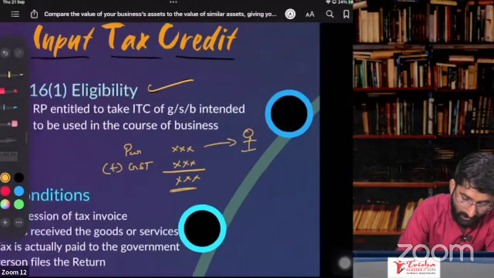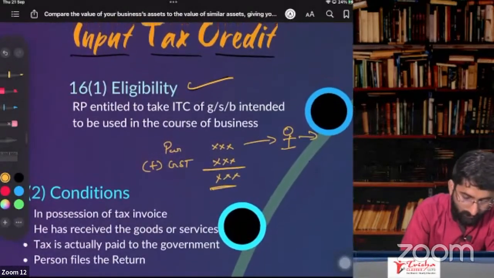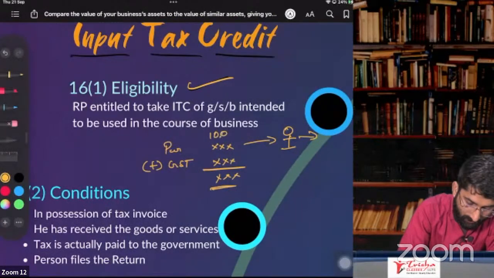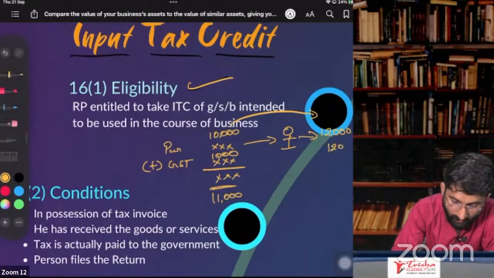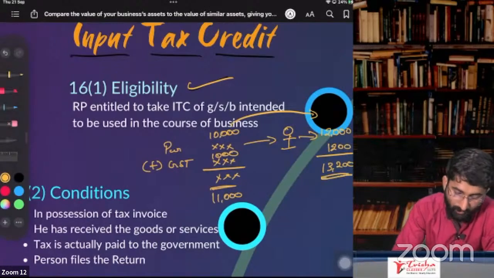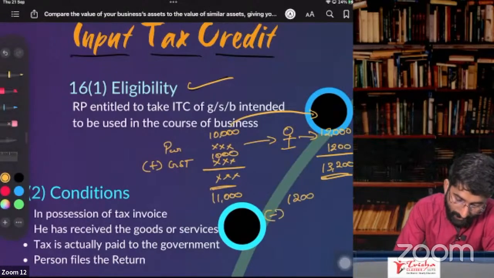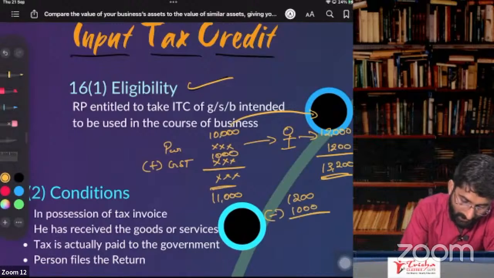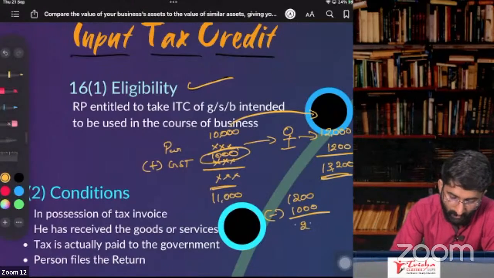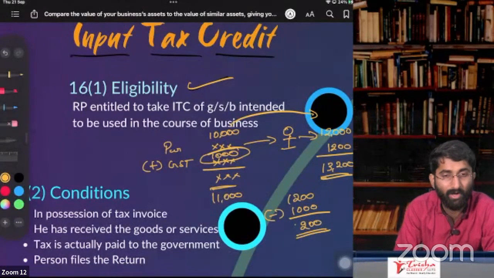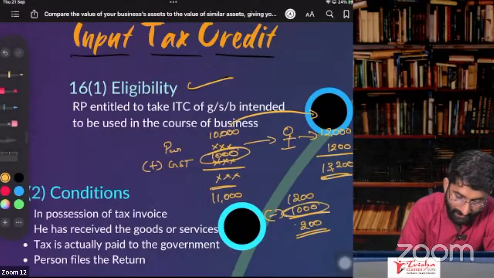You are the purchaser. Now you are selling these goods to someone. For example, here it was 10,000 and you paid 1,000 as the GST. Totally you paid 11,000 and you sold these goods for 12,000. You are collecting 1,200 here, and totally you collected 13,200. So now 1,200 minus 1,000. What is this 1,000 minus? You already paid 1,000. So it will be 200. You are paying an extra 200 to the government. This deduction is called ITC.